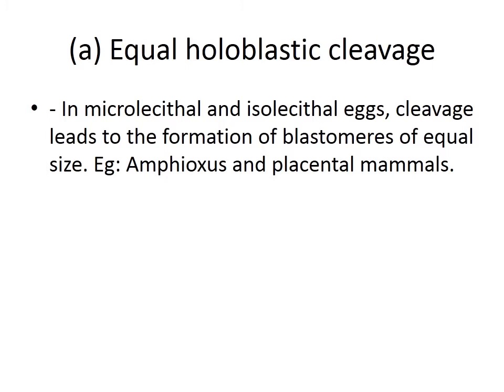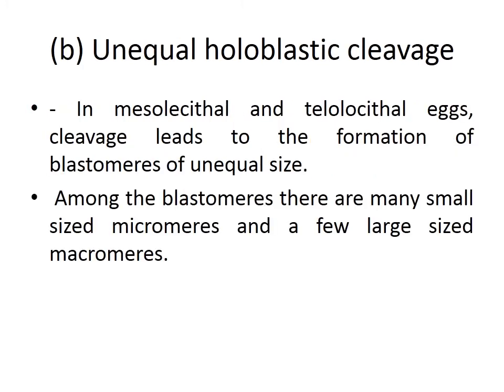Equal holoblastic cleavage occurs in microlecithal and isolecithal eggs. Cleavage leads to the formation of blastomeres of equal size. Examples are Amphioxus and placental mammals. Unequal holoblastic cleavage occurs in mesolecithal and telolecithal eggs. Cleavage leads to the formation of blastomeres of unequal size.